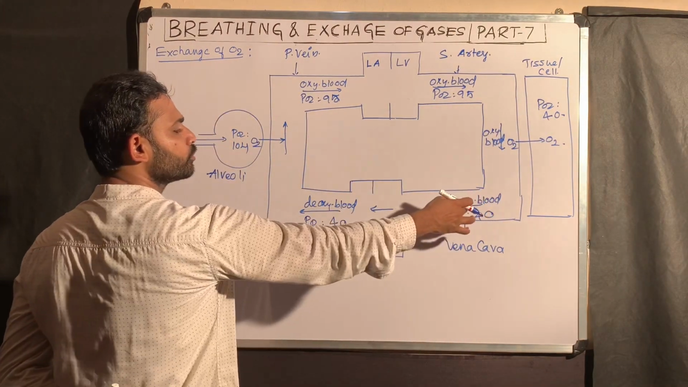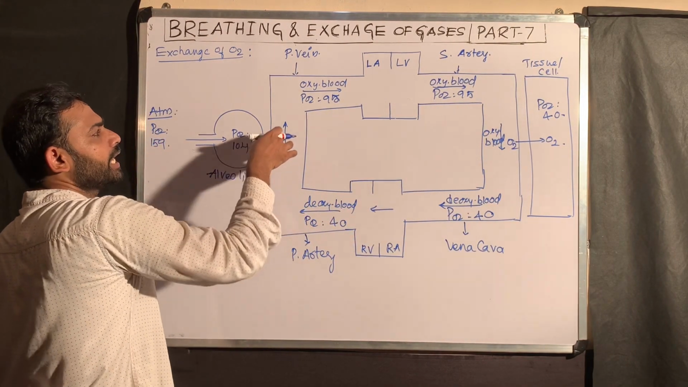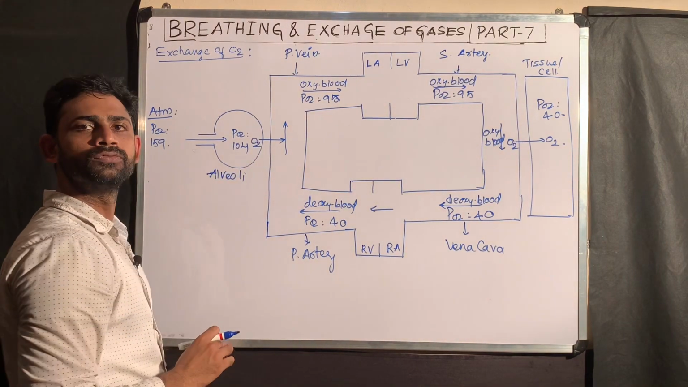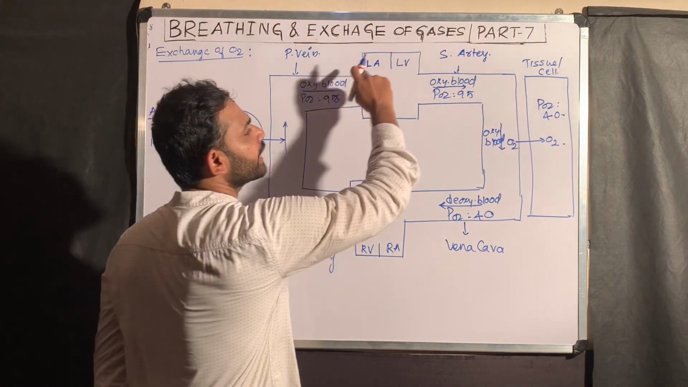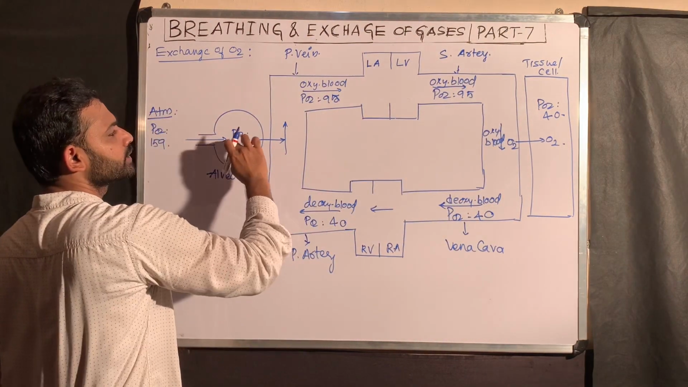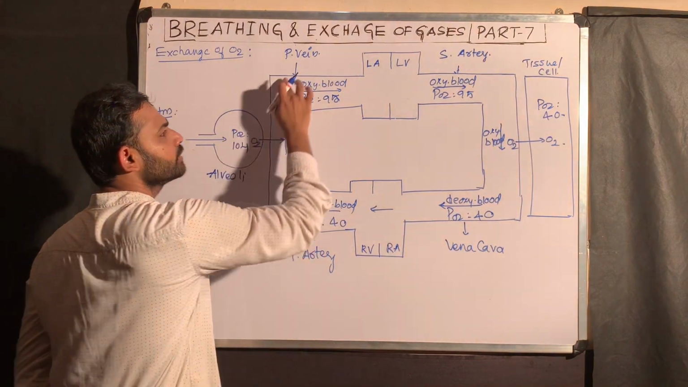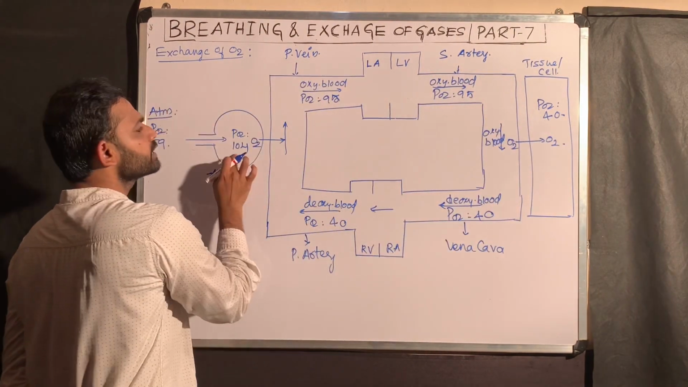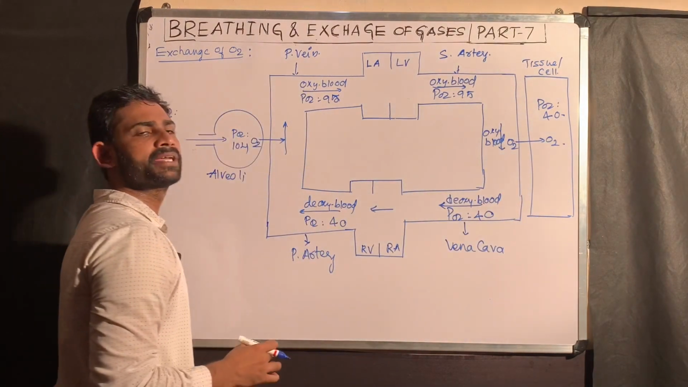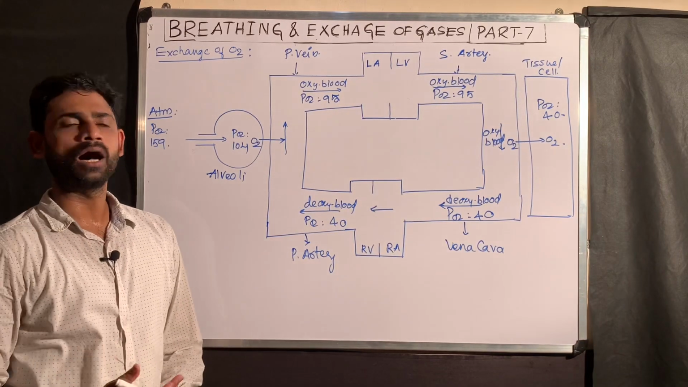Then through the right heart, deoxygenated blood comes again, passing here, and oxygen again diffuses and combines with hemoglobin to form oxyhemoglobin. Continuously it is transporting like this: taking the oxygen from here, going there and giving; again coming here, taking the oxygen, going there, giving. This one is pulmonary gas exchange. This one is systemic gas exchange of oxygen. So this is the exchange of oxygen.